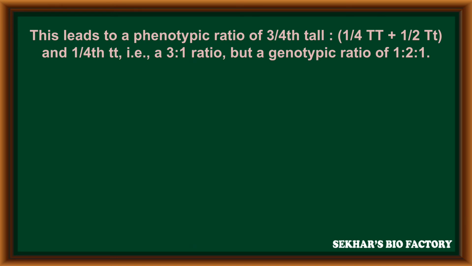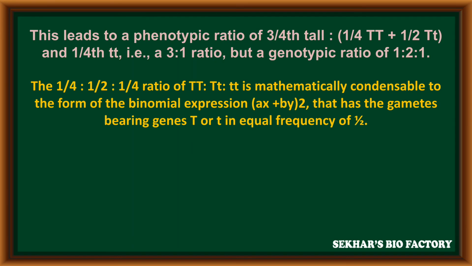This leads to a phenotypic ratio of 3/4th tall, and 1/4th dwarf. The genotype is 1/4th capital T, capital T, 1/2 capital T, small t, and 1/4th small t, small t. The phenotypic ratio is 3:1, but the genotypic ratio is 1:2:1.